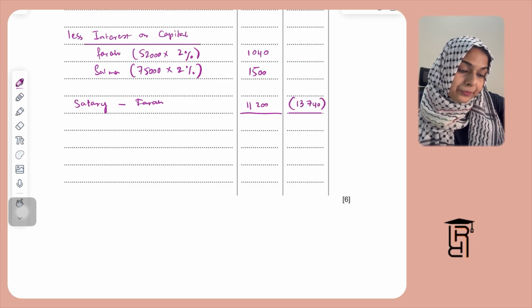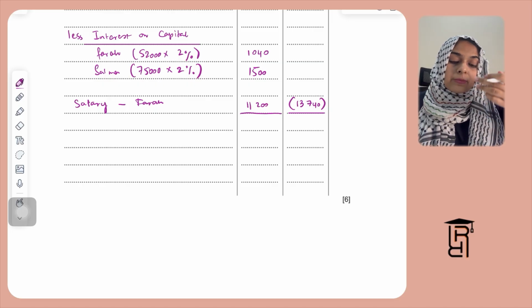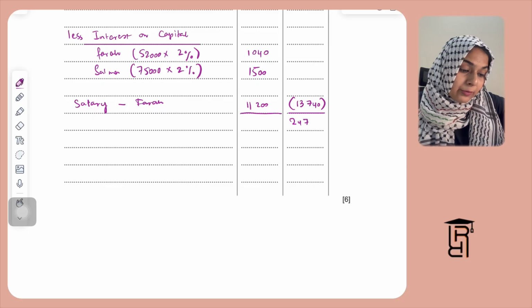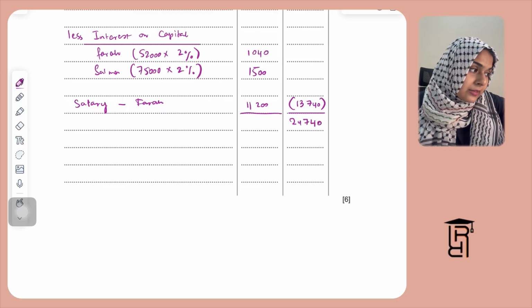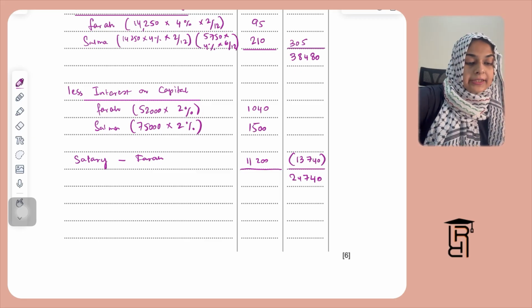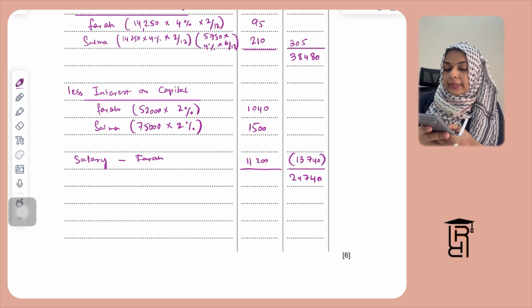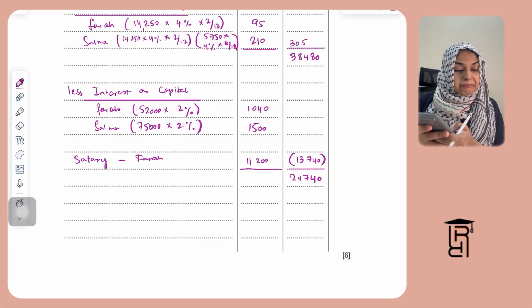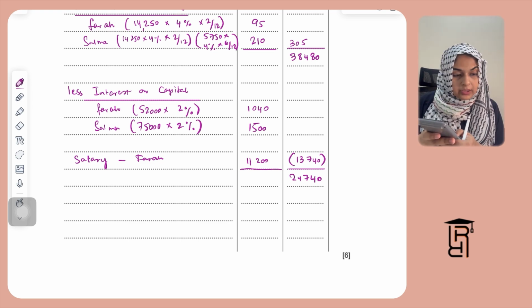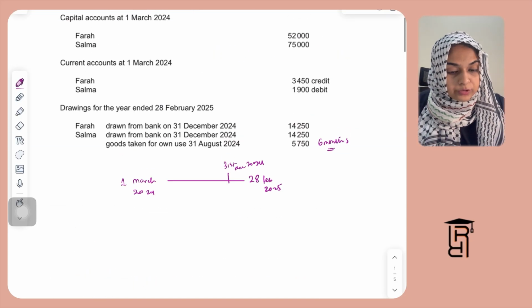This is going to be subtracted, because this is basically given to partners from the profit, and then the residual profit will be 24,740. So the calculation is 38,480 minus 13,740, which is 24,740.